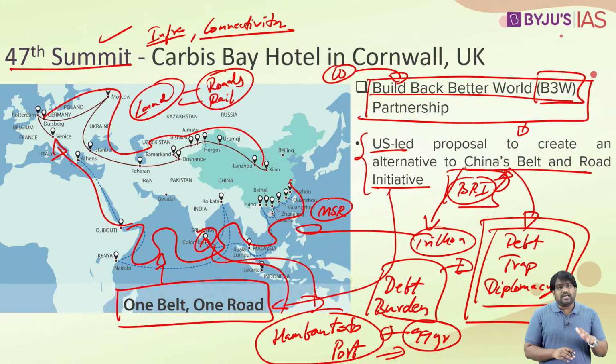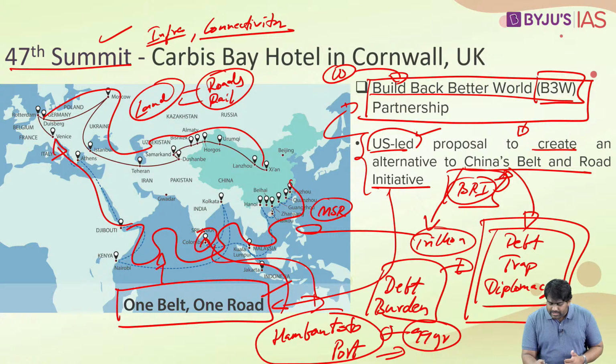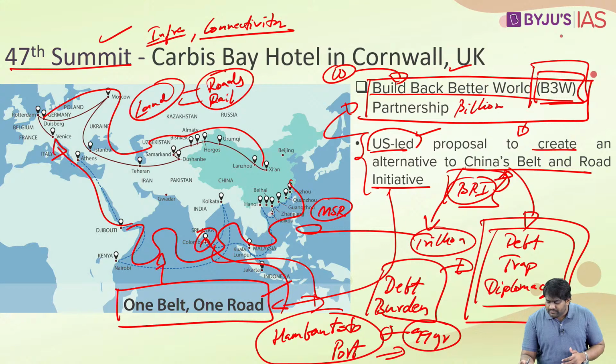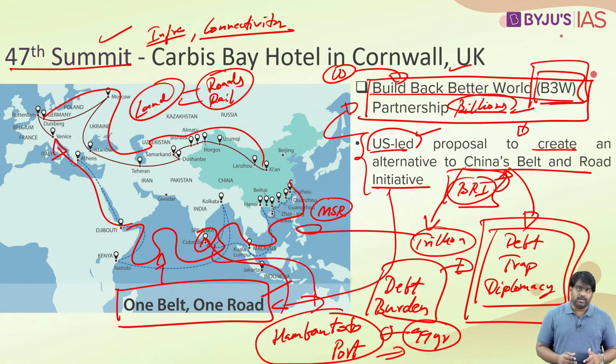So Western countries have alleged that China is pushing small countries into a debt burden through its One Belt, One Road project. So to counter that, the US has come out with an alternative proposal which is being referred to as the B3W, or Build Back Better World Partnership. Just like China, the US would lead this project, and it is looking to invest billions of dollars around the world to take up such infrastructure and connectivity projects.